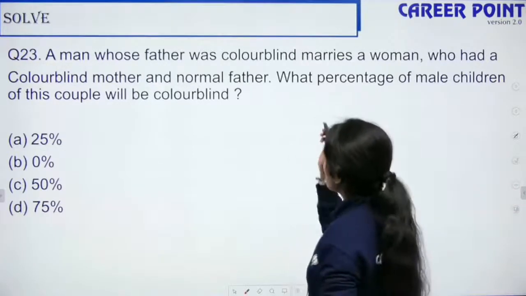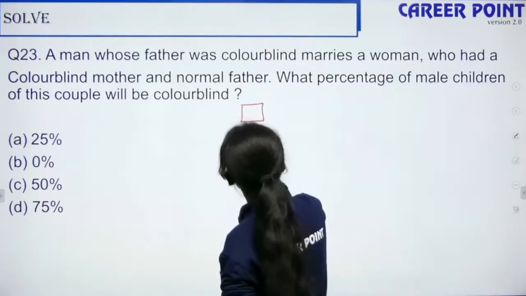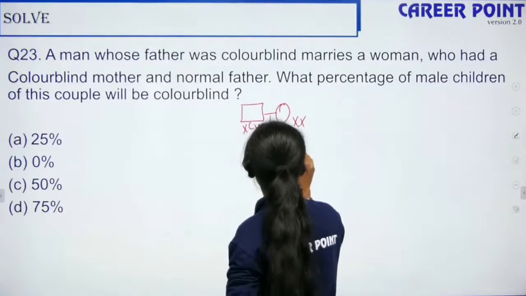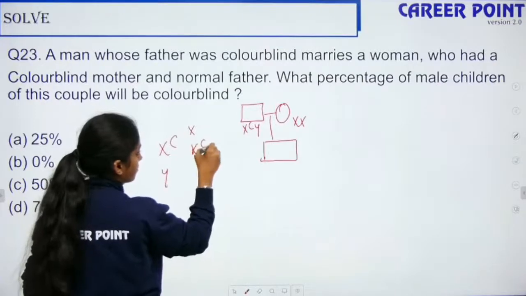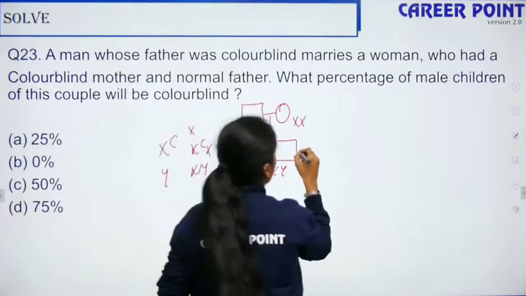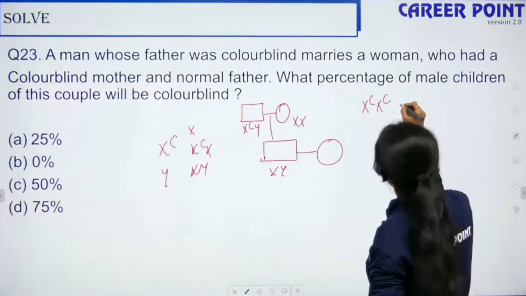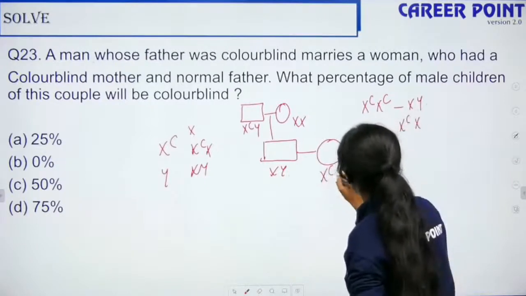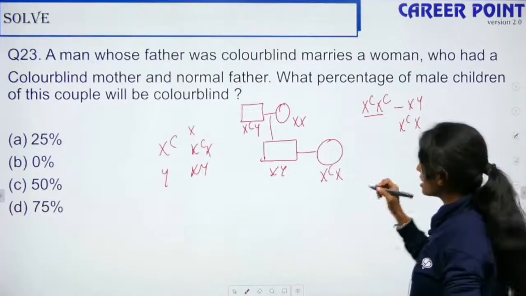Right. So a man whose father was colorblind. The man's father is colorblind, and the mother is normal, so this man is normal. He marries a woman who had a colorblind mother and a normal father. In this case, the woman should be a carrier, because only one X^c is possible from the mother. So now do the cross.